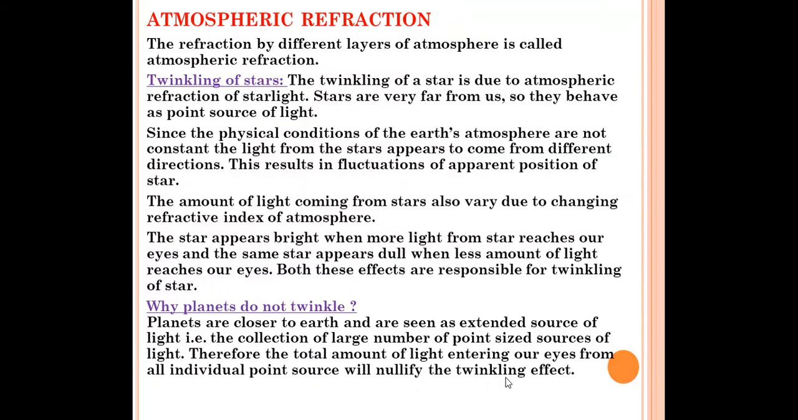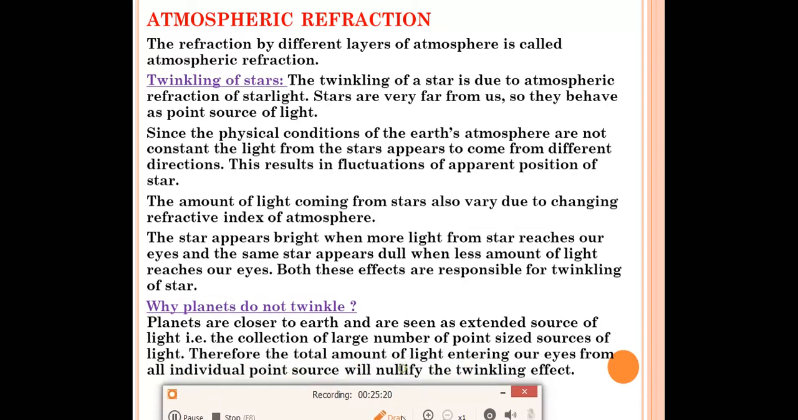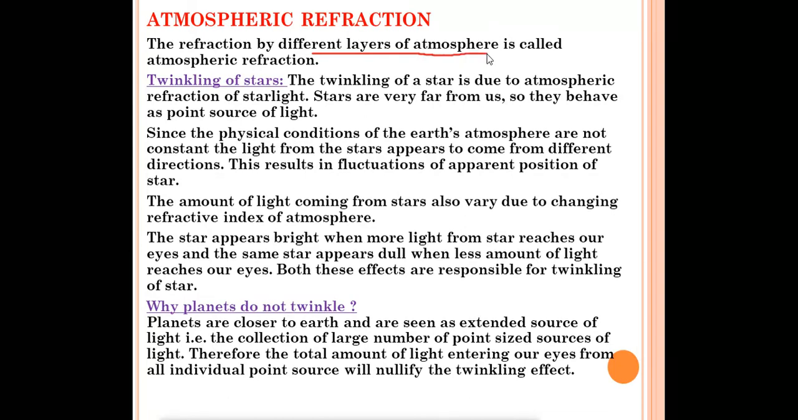Next, we'll read about atmospheric refraction. Many questions are related to this topic. So what is atmospheric refraction? The refraction by different layers of the atmosphere is called atmospheric refraction. You know that in the atmosphere different layers are present, like the hydrosphere, lithosphere, mesosphere, etc. So the refraction which is taking place by the different layers of the atmosphere is called atmospheric refraction.